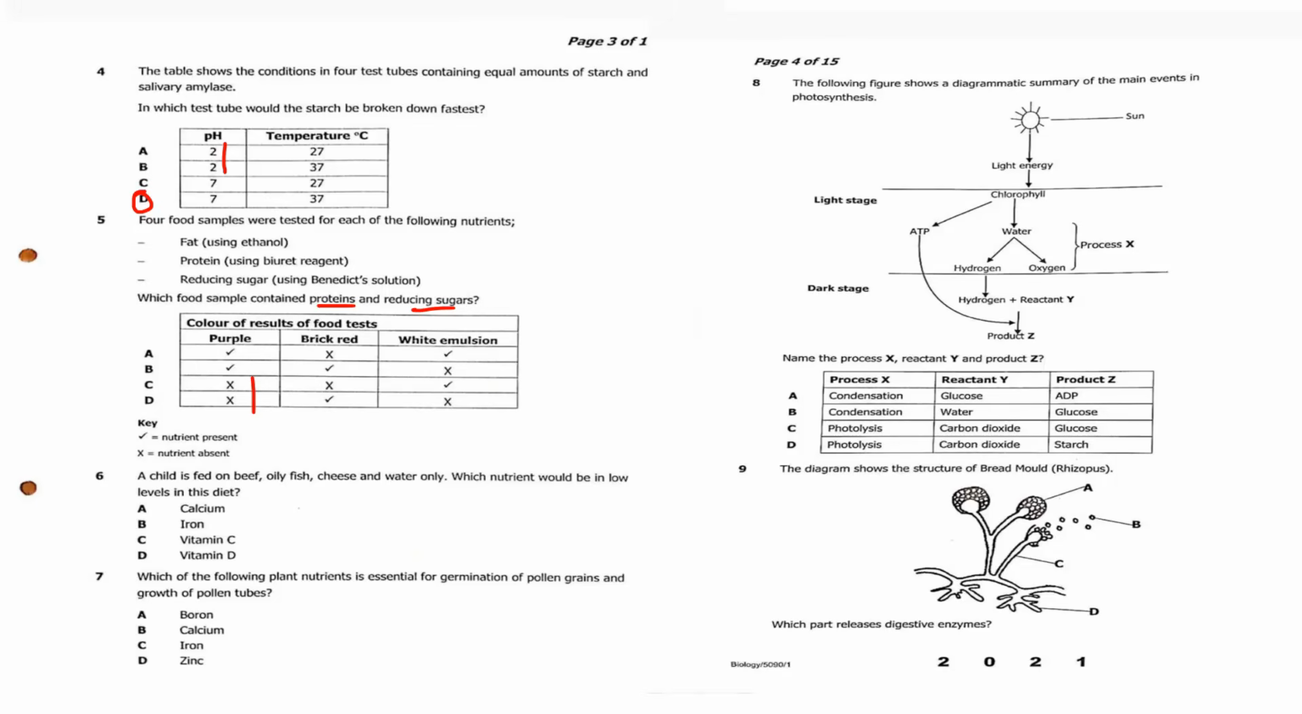So these that are not ticked mean no protein. Then brick-red, that is for reducing sugar, so it should be ticked. This part is not ticked, which means it is not the answer. Then this part is ticked. Then white emulsion should not be. So this one gives us B as the answer.